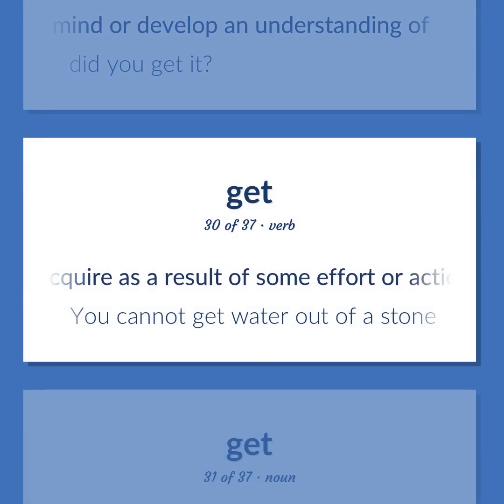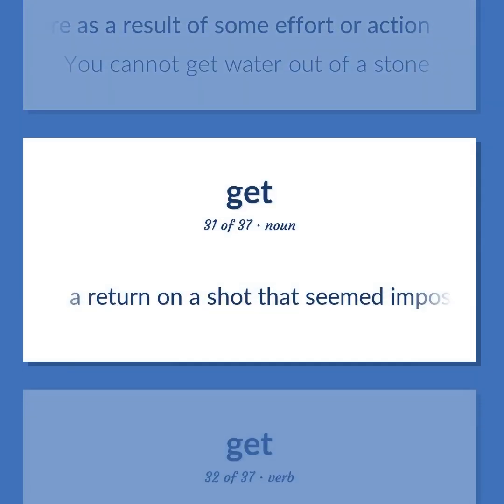Acquire as a result of some effort or action. You cannot get water out of a stone. A return on a shot that seemed impossible to reach and would normally have resulted in a point for the opponent.